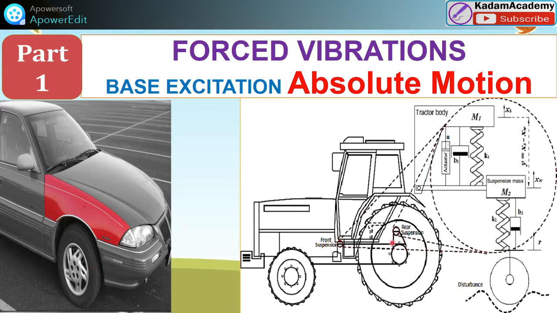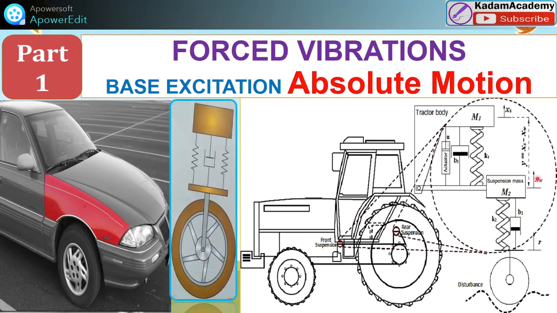This is also an example for the tractor. Here is a suspension system in the tractor, below the driver's seat. You can see the front suspension and the rear suspension, which give a clear idea of the mass M1, damping and spring system, which will reduce the vibration due to the road surface.